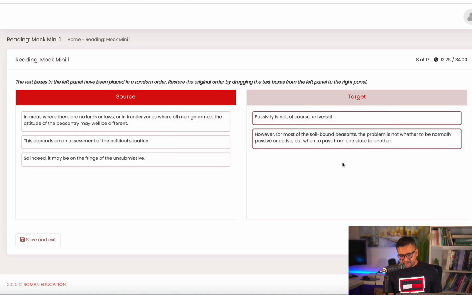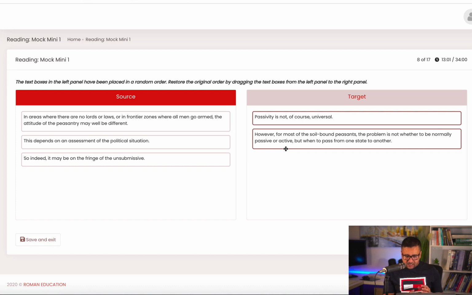And those of you who are interested in reading both the sentences and understanding what they are actually trying to say, what they're saying is passivity is not everywhere, but in most of the places, whether people want to be active or passive depends on when they want to become active and when they want to go back to being passive. And now, because this sentence is talking about, for most of the soil-bound peasants, the problem is not whether to be normally passive or active, but when to pass from one state to another. When. This is referring to time.